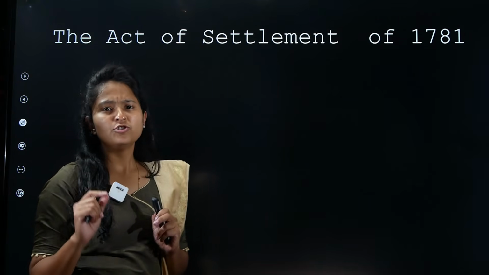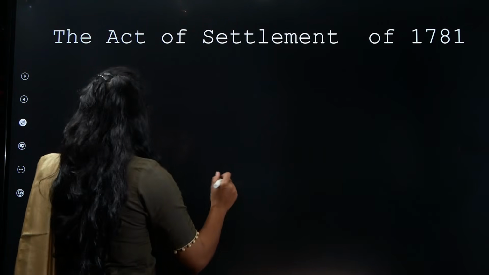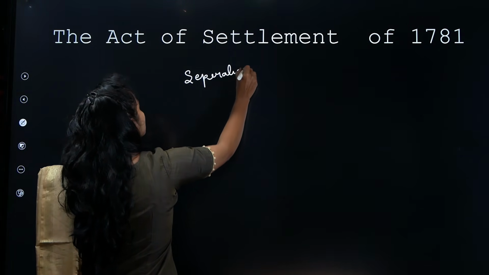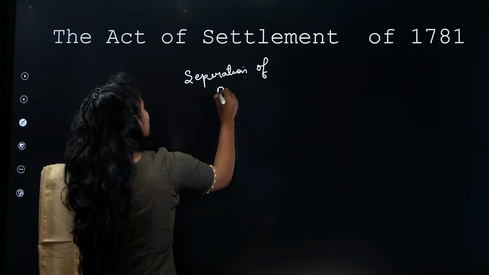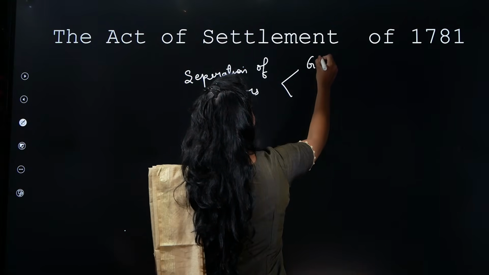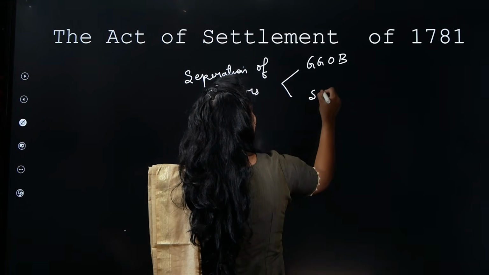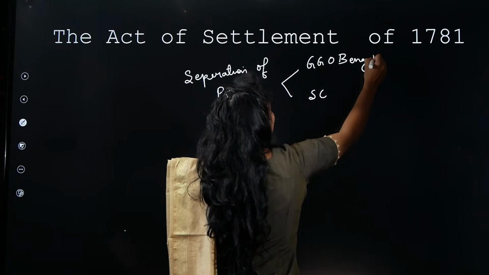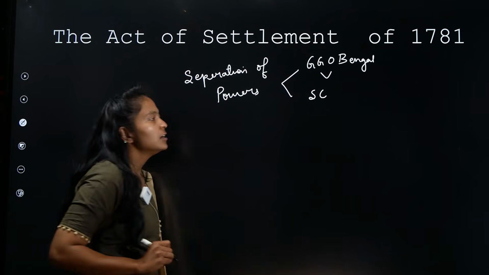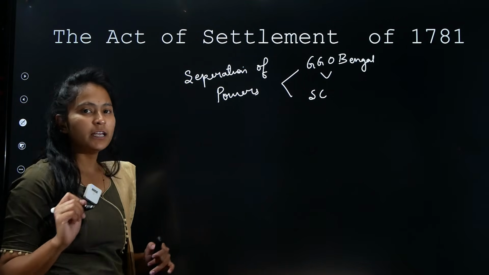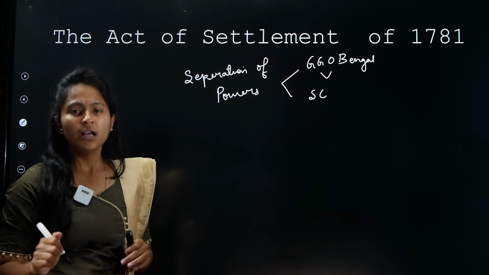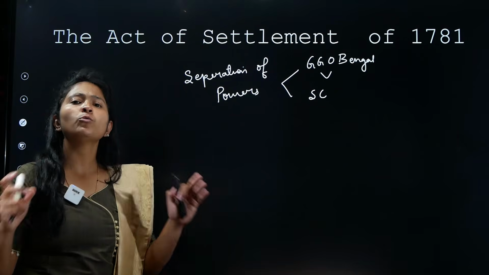The major important change that happens here is that you can see a clear separation of powers, especially between the Governor General of Bengal and the Supreme Court. More power was given to the Governor General of Bengal. What does the British government say here? The judiciary will do separate work and the Governor General of Bengal will do separate work. They are not going to sit together or work together.